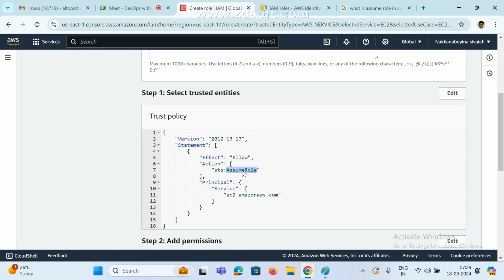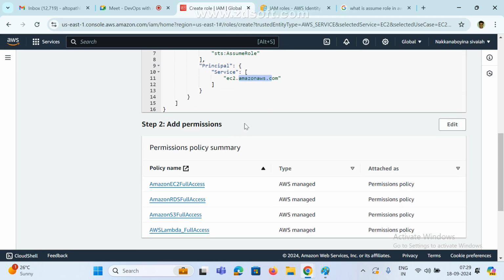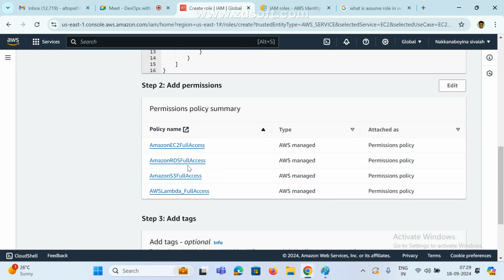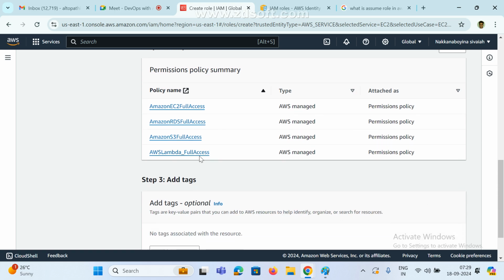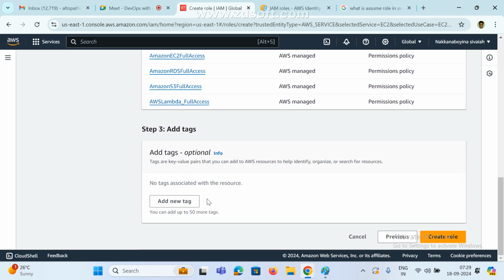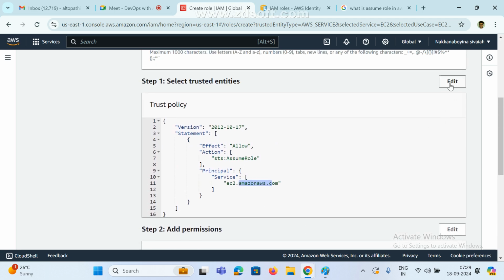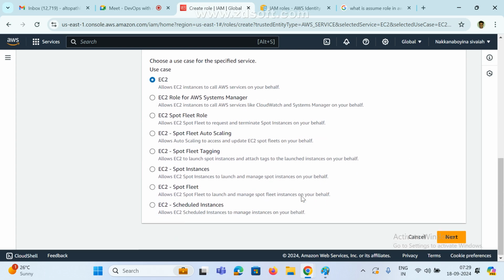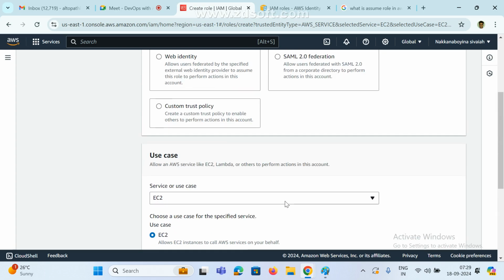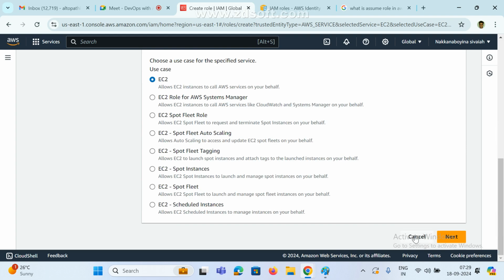Now I created one role. This is by default assume role, and the service is EC2 Amazon. Now see here, and also which policies add permissions. What did we add? Full access for RDS, S3 bucket, and Lambda function. If you want any tag, we can use it. See, these are the permission policies. If you want to edit, we can edit also. Whatever you want, we can modify again. Cancel. Next.